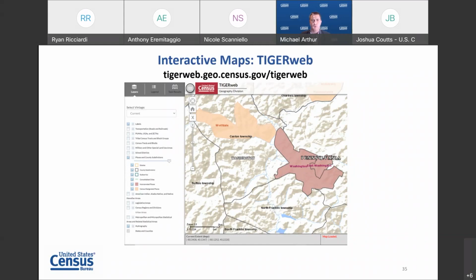Let's say that you're looking for ACS data for your local neighborhood. So turning on this transportation layer will allow you to zoom in. Maybe you'll find a nearby interstate or a highway that will help you narrow down your search, and maybe a nearby major street. And then the second one would be the census tracts and blocks. That would be another great tool to turn on so you can identify the geographic location that you want to obtain ACS data for.